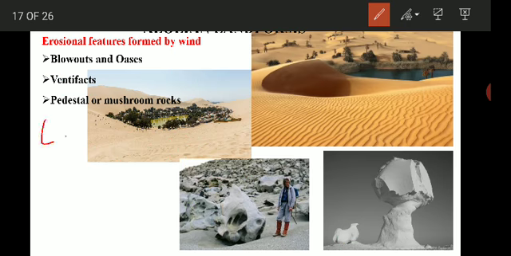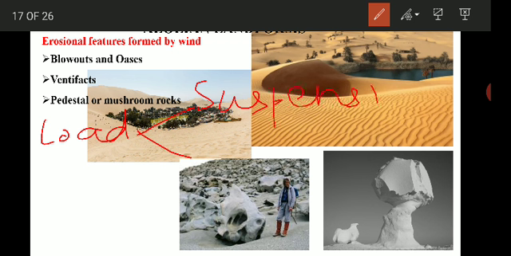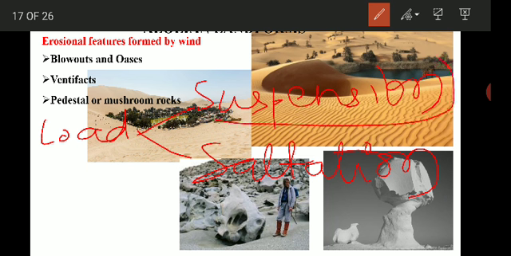So what are these? The wind carries the load either in suspension or in saltation. When the finer particles are lifted and carried at a higher level, it is called suspended load, it is in suspension.